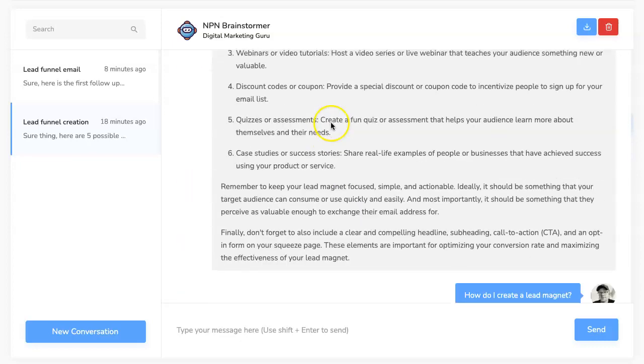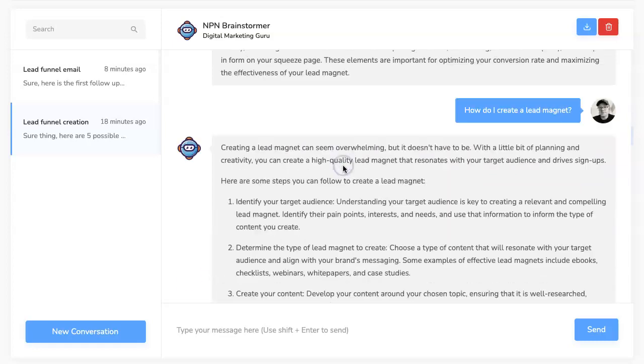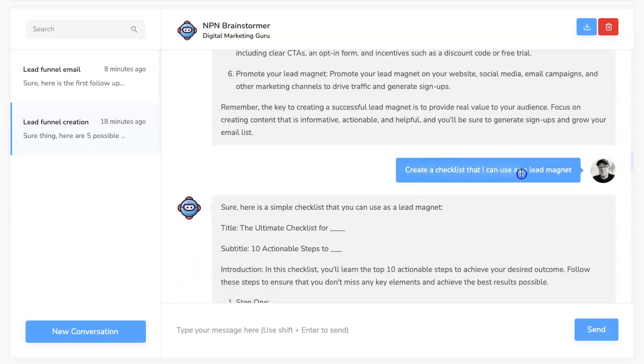Okay, so I'm going to pick one of these types of lead magnets from back up here. I'm going to say I want to create a checklist that people can download. It's going to give them some kind of value and help them out in solving a problem or doing something. So I'm going to create a checklist. So I went back down here and I said, create a checklist that I can use as a lead magnet.